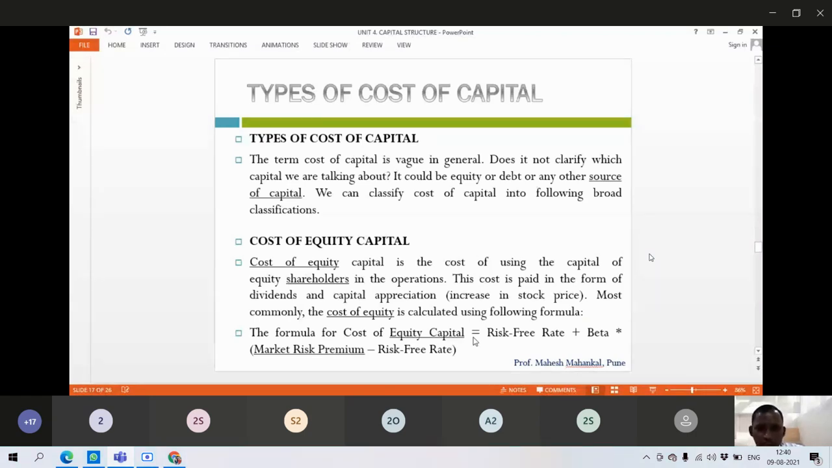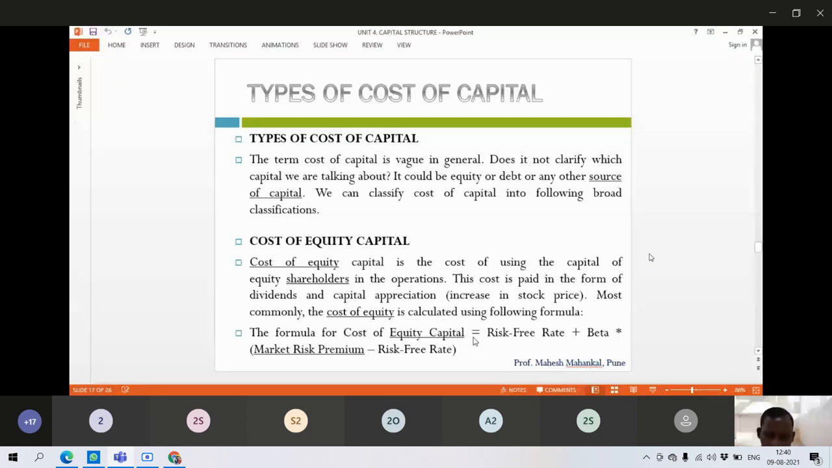Types of cost of capital, like equity capital, we have to see how the term cost of capital works in general. It does not clarify which type of capital we are talking about. It could be equity or debt cost of capital. It depends upon how you are financing your capital. Again I will tell you, if the debt capital is more in your capital structure, like 80% debt, then the cost of capital will be higher for you.